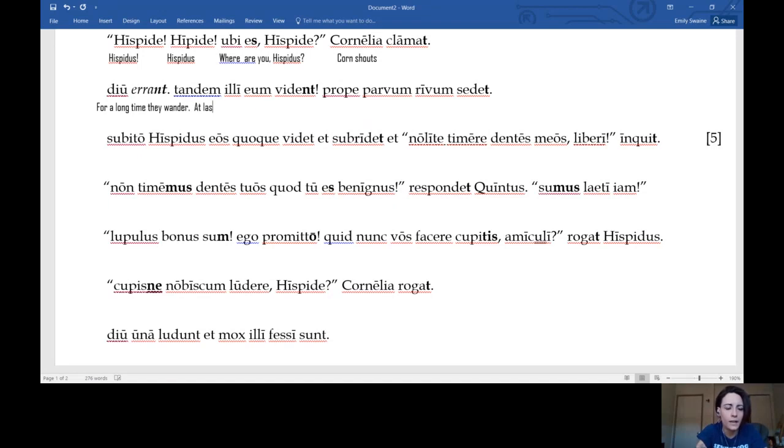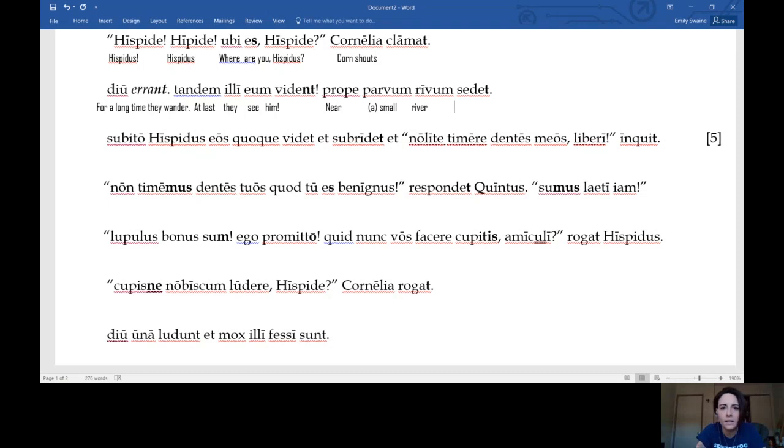Tandem, at last. Illi means they. Him is eum. And see, but again, that's not good English. So we want to say at last they see him. Okay, exclamation point because we want to keep our same punctuation. Prope means near. Parvum is small, so near a small what? Near a small river.